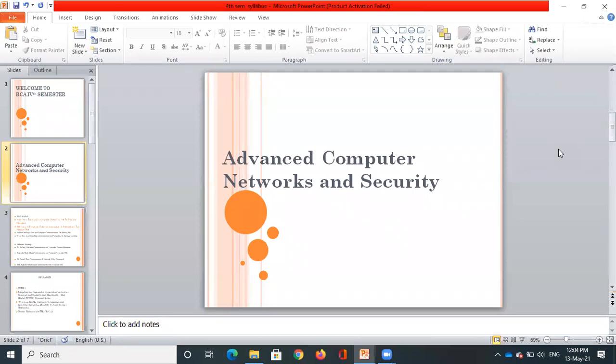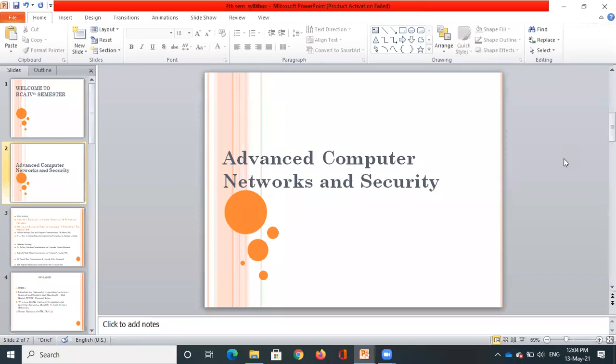So you have got 5 modules, I mean 5 units, and 2 reference books, and all the units are not of equal weightage. Okay, 2 units are of 12 hours, one unit is of 10 hours, and the other 2 units are of 8 hours. So unit 2 and unit 3 are little lengthier ones because they are of 12 hours. Unit 4 and 5 are of 8 hours, and unit 1 is of 10 hours. So in this way it has been distributed.